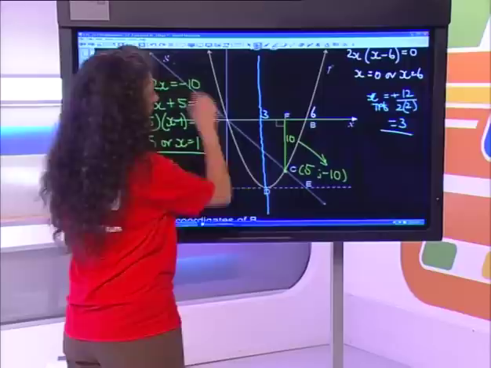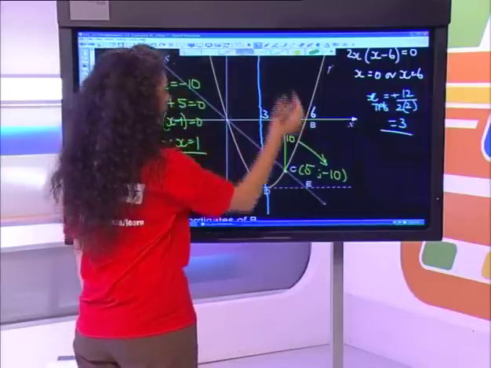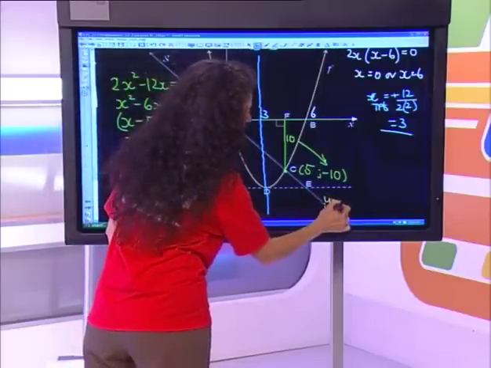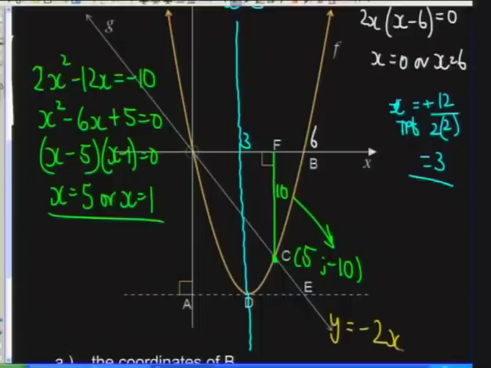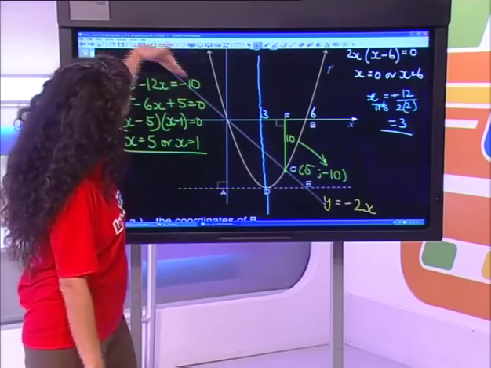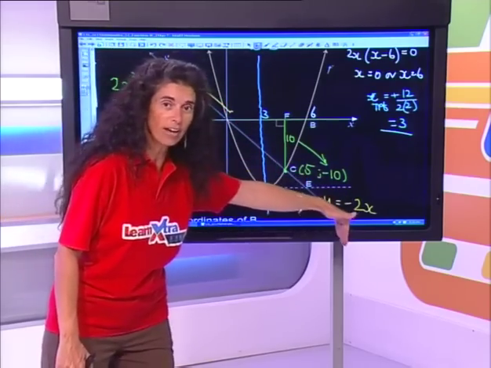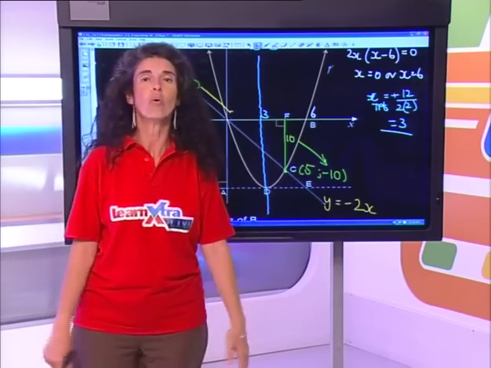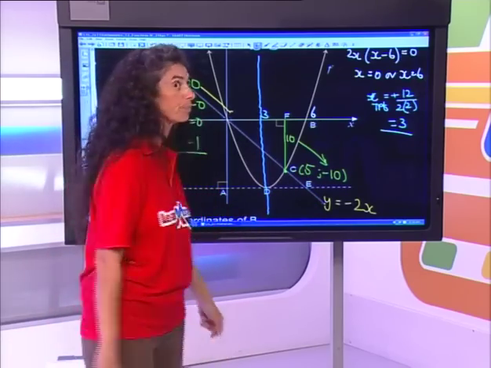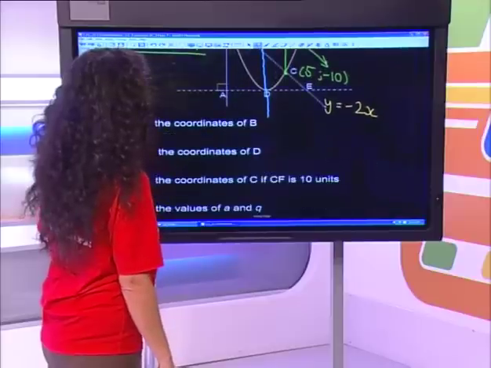So this function here is the function y equals negative 2x. You see how important it was to analyze and to see that going through the origin just means that my constant is 0. And my gradient: decreasing function, as x gets larger, y gets smaller, a decreasing function always has a negative gradient.